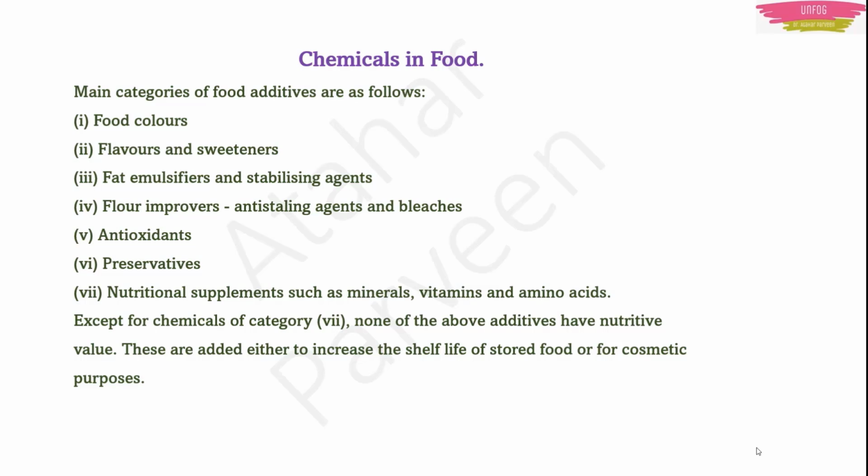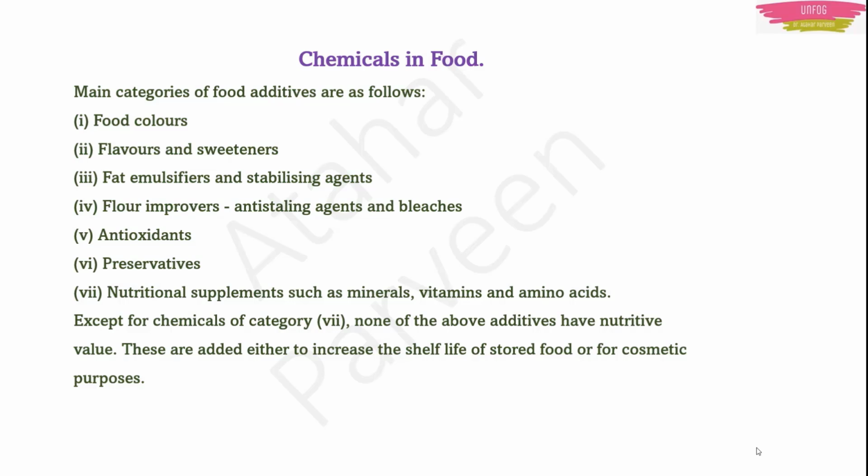Now there are main categories of food additives. Like I told you, food color, no? Like that only. There are some categories they have divided. First is food color. They use chemicals to change the food color. Next, they use chemicals to change the flavors and sweeteners.